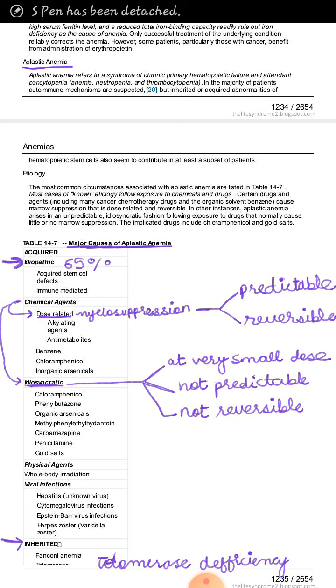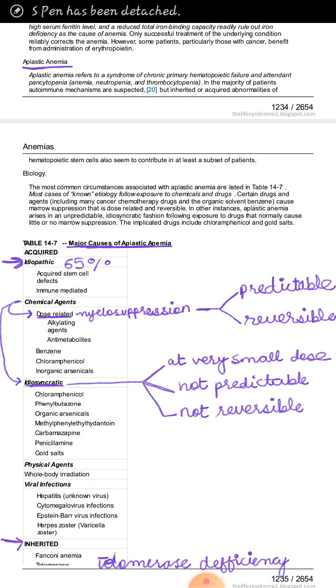Okay, what happens in Fanconi syndrome? In Fanconi syndrome we have to remember three things. Number one, if a person is suffering from Fanconi syndrome, then there is hypoproliferative myeloid stem cell. Number two, we have a defect in the DNA repair genes, and number three, we have hypoplasia of the bone marrow, hypoplasia of the kidney, and hypoplasia of the spleen. And hypoplasia of the bone especially occurs in the thumb bone and in the radius. So these three points should be kept in mind for remembering Fanconi syndrome.